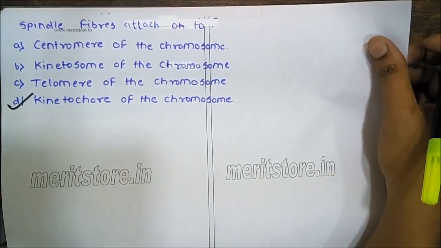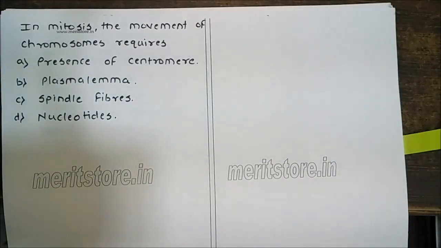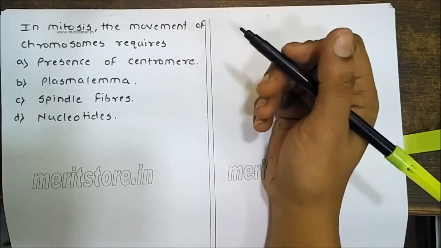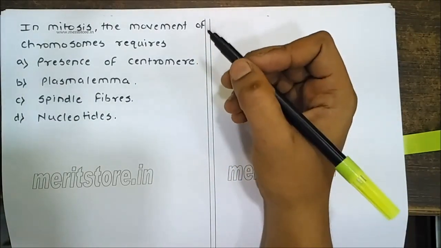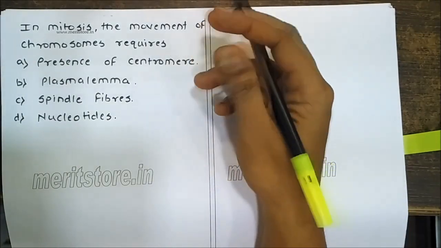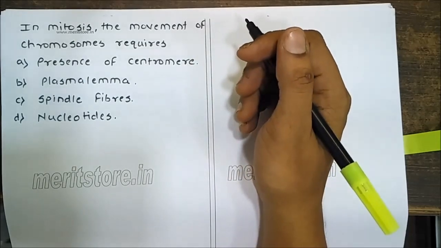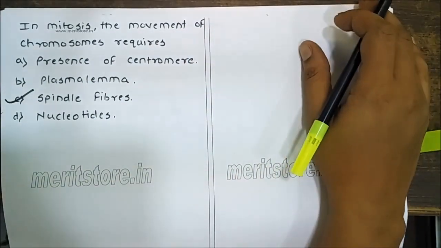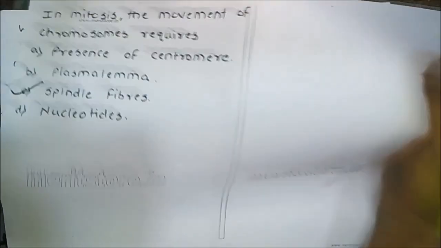This was two questions before. In mitosis, the movement of chromosomes requires, see, it is the spindle fibers which contract to pull the chromosomes towards the pole, right? So spindle fibers are essential for the movement of chromosome. Next,